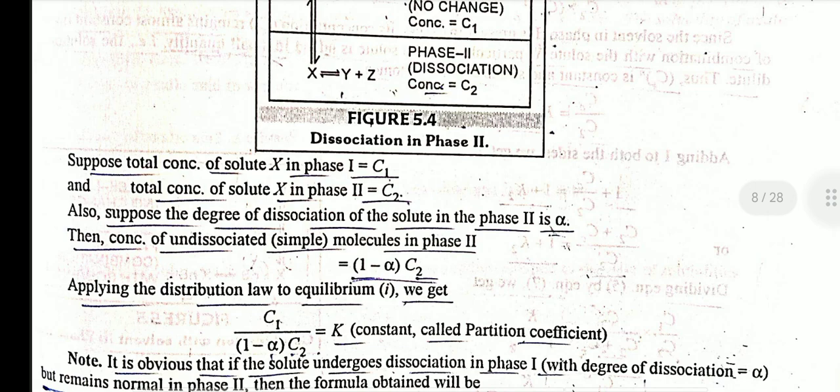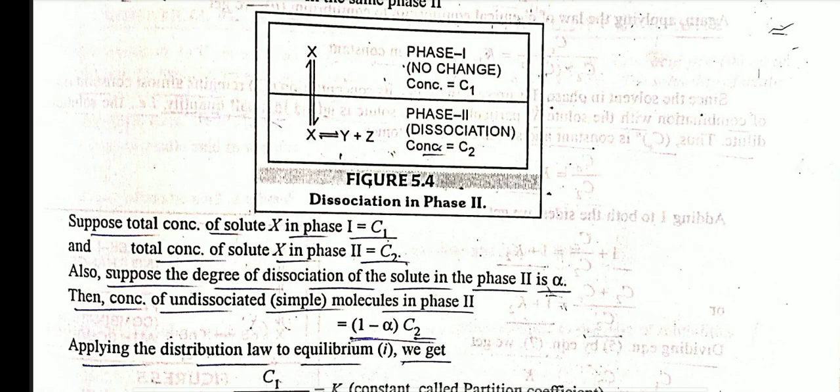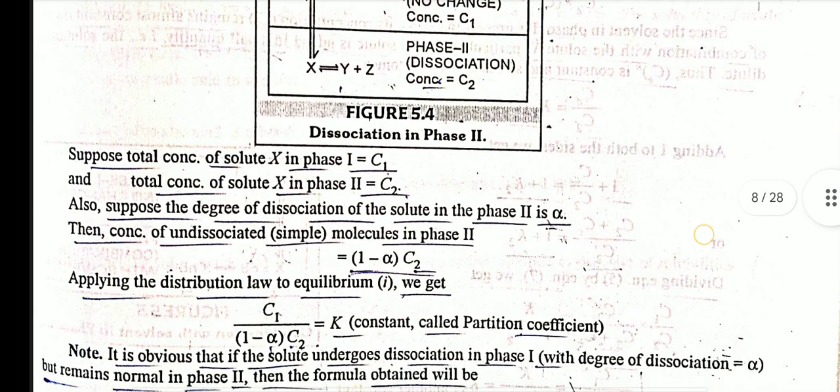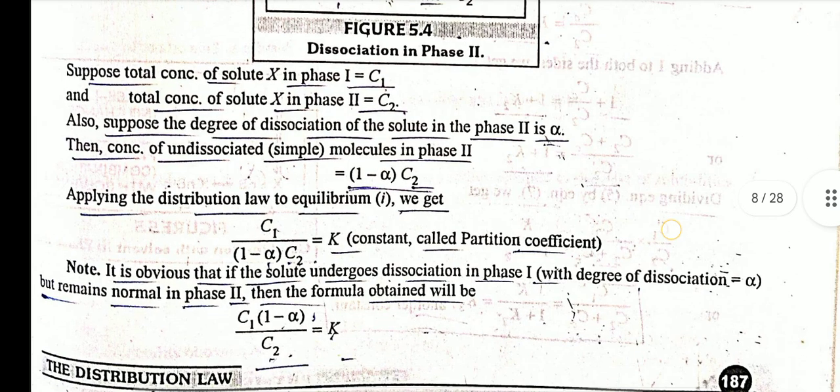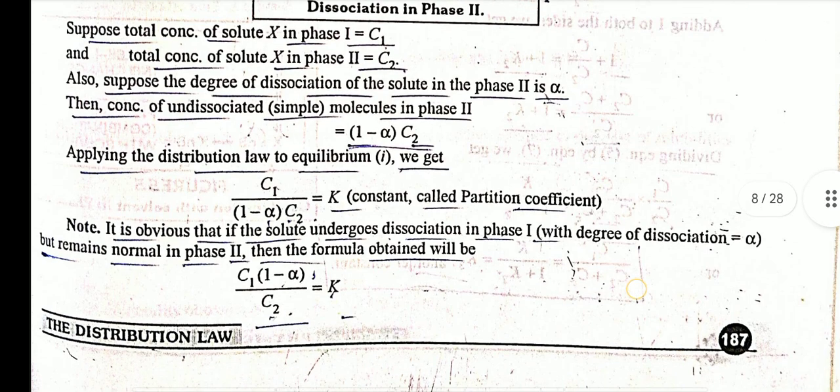Suppose the total concentration of solute X in phase 1 is equal to C1 and the total concentration of solute X in phase 2 is equal to C2. Also suppose the degree of dissociation of solute in phase 2 is α, then the concentration of undissociated molecules in phase 2 is equal to (1 − α)C2. Applying the distribution law to the first equilibrium, we get C1/((1 − α)C2) is equal to K, a constant called the partition coefficient.